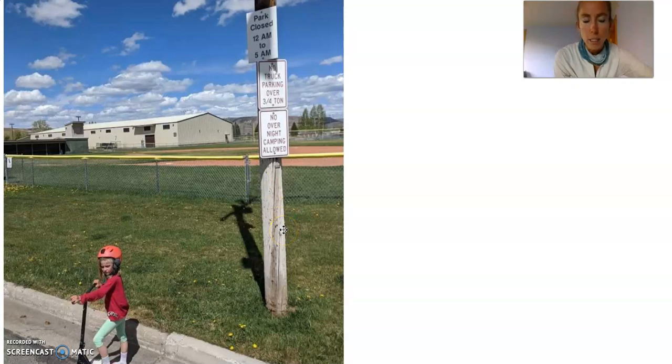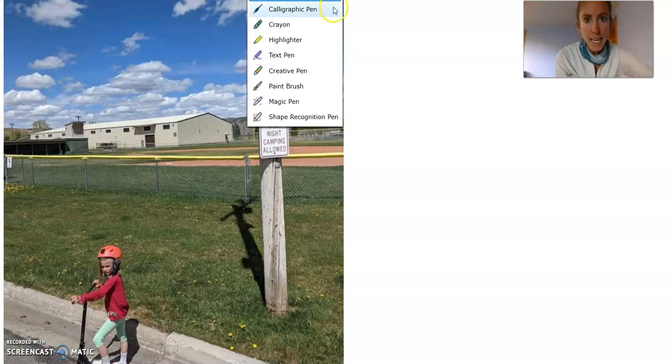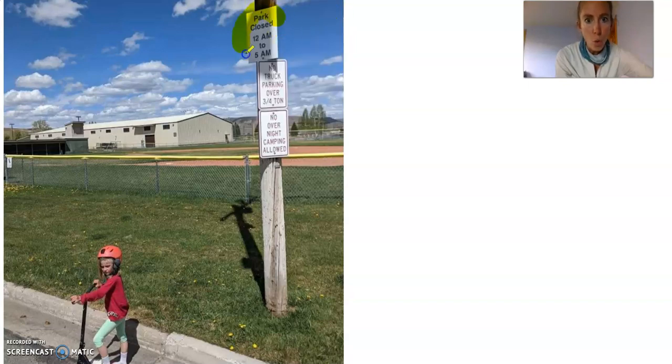Oh, look at that. It was right by the ice rink, right by the baseball field. Skate park's over here. Here's my daughter scootering along. And this sign right here, let me show you. It says this park, this baseball field right here, is closed. But when? It's not closed when we were there. Because when we were there, it wasn't between these times.